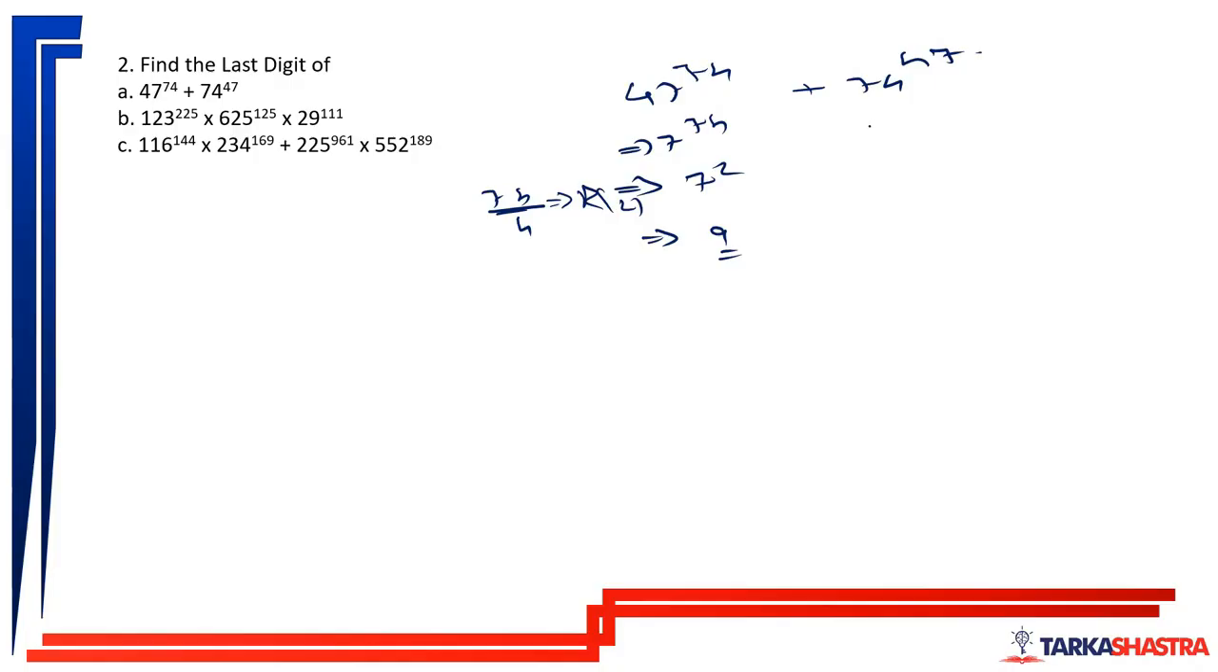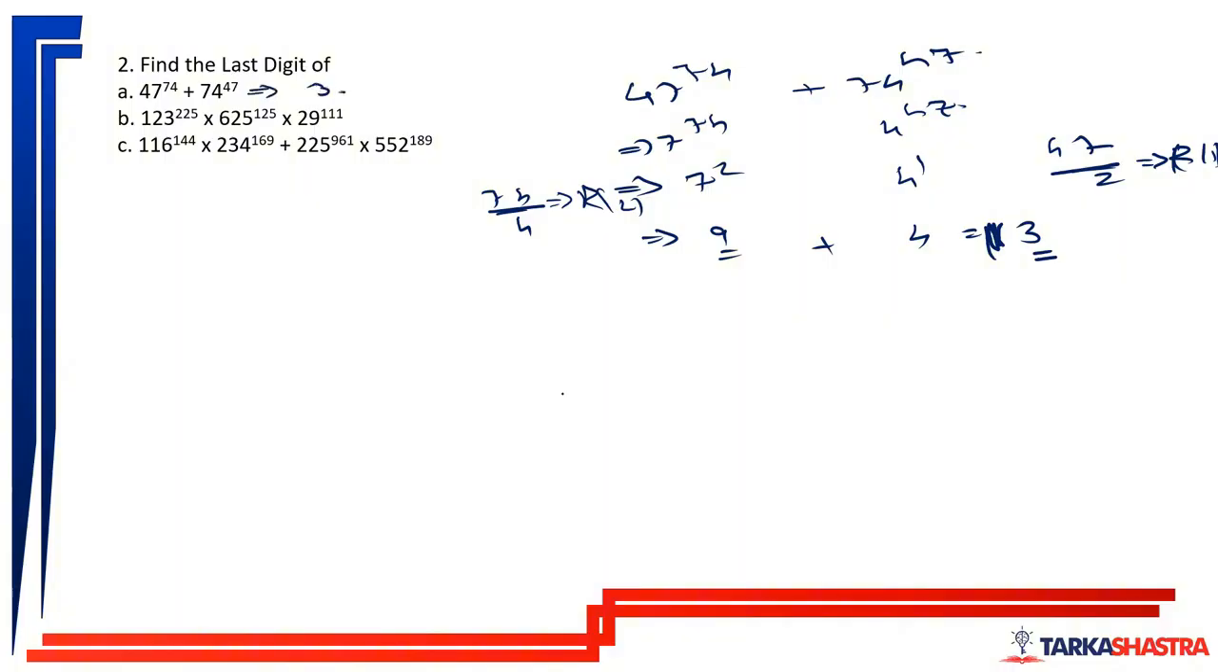If we do this, 4 raised to 47, which is 47 divided by 2, because cyclicity of 4 is 2. So remainder is equal to 1. So 4 raised to 1, which is 4. So 9 plus 4, 13 will be the last digit. So 13, 2 digits cannot be the last digit. So only 3 will be the last digit.